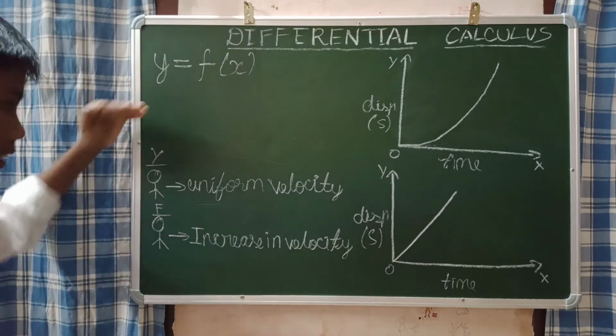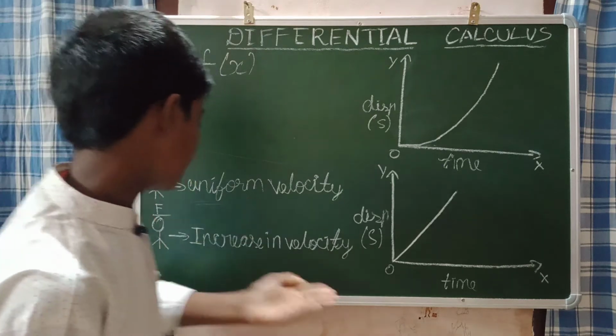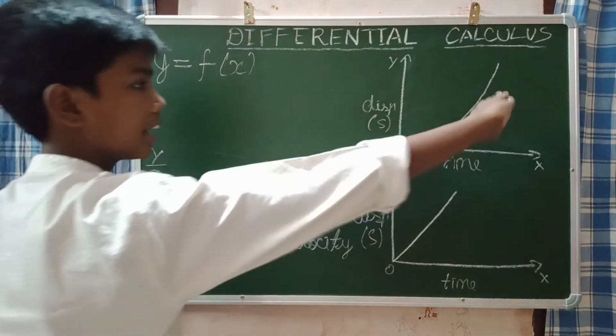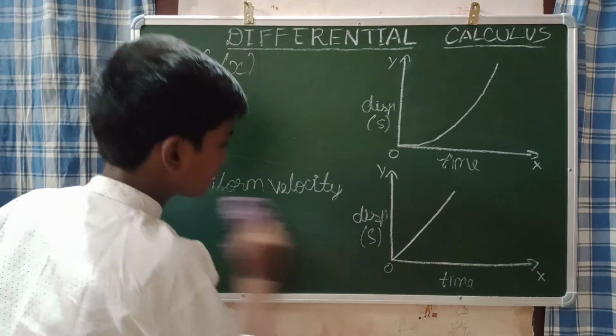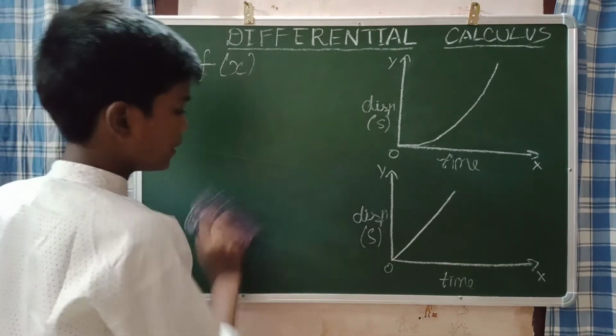Now I will rub this. That means, it's you and your friend. You are running in a running race. You are moving with a uniform velocity. Your friend is increasing his velocity. I have drawn the graph for it. I will rub this. Please remember this. I just drew a graph. I rubbed it.